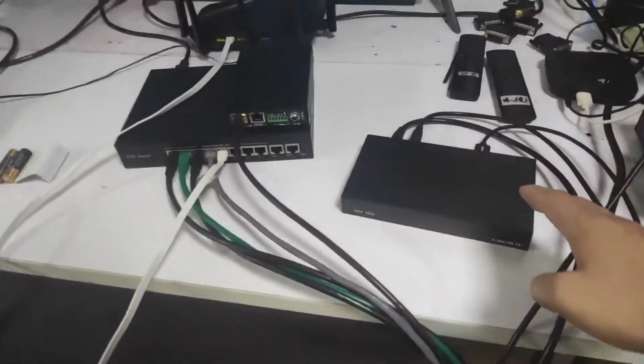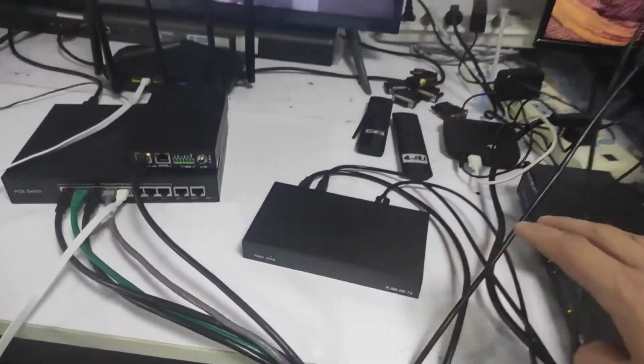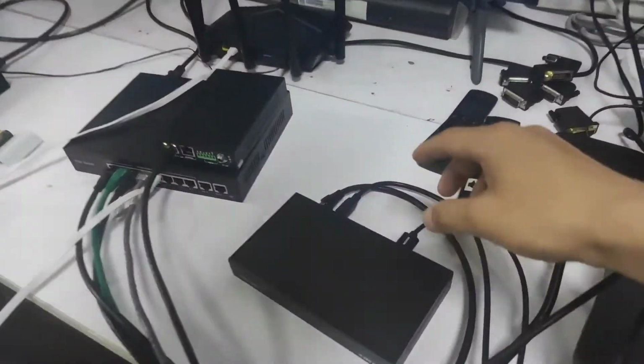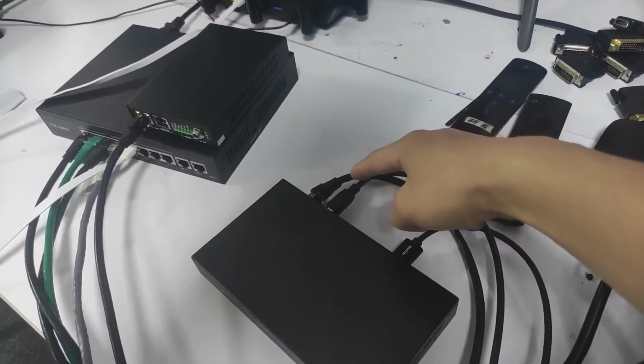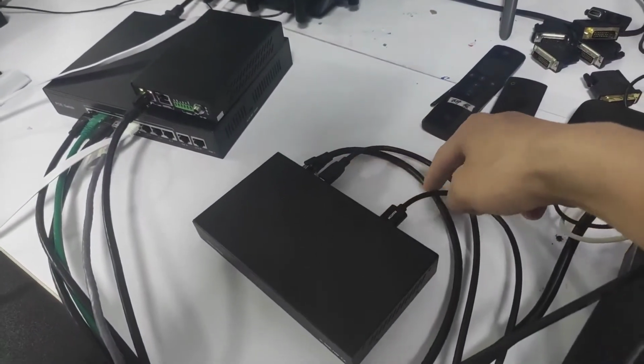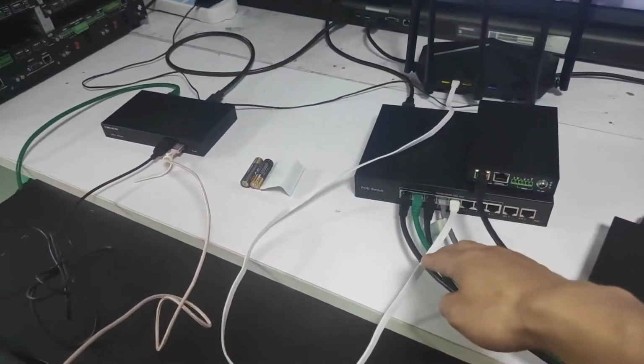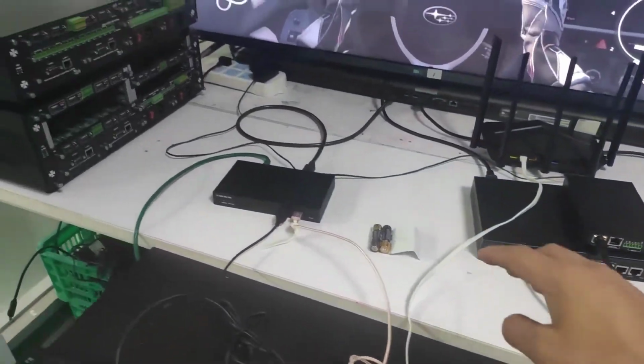Here we have the first transmitter, which is connected to the laptop on this side. Then on this one we have the LAN cable and the USB and the HDMI for the video. And then on this side, through this yellow LAN cable, it connects to this receiver.